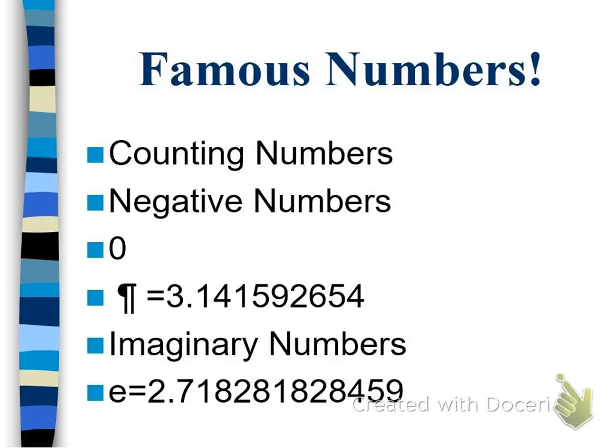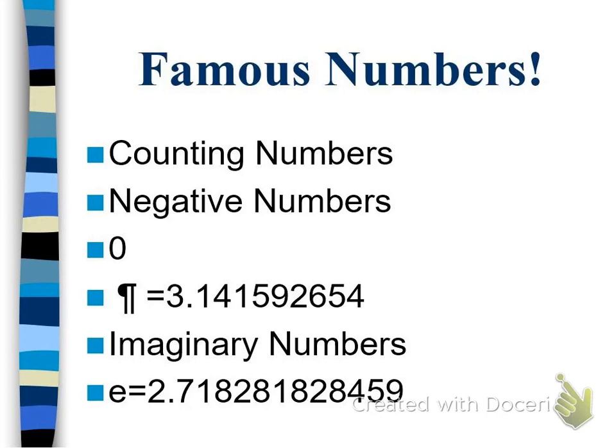Now we've got the next famous number, and there are all kinds of these constants throughout mathematics, but the one for us today is what's called E. E comes about from when a couple of mathematicians, Leonhard Euler and Bernoulli, studied compound interest. And when they studied compound interest, they discovered that this constant, 2.718281828459, kept coming up. It was a consistent number that kept coming up, and they wanted to give it a name.